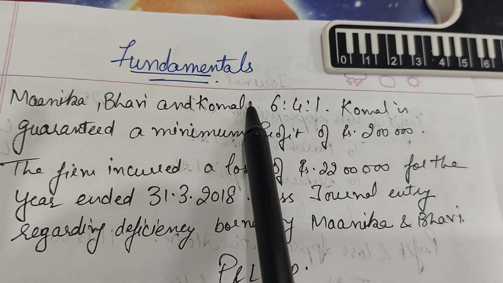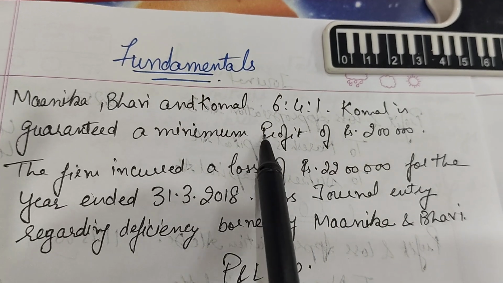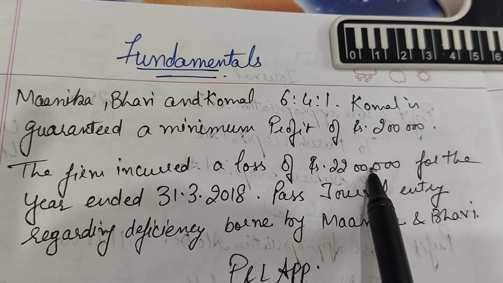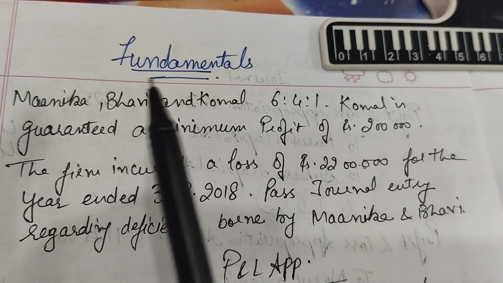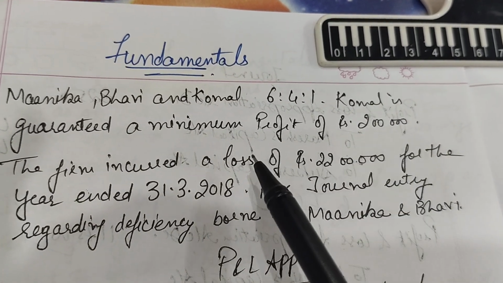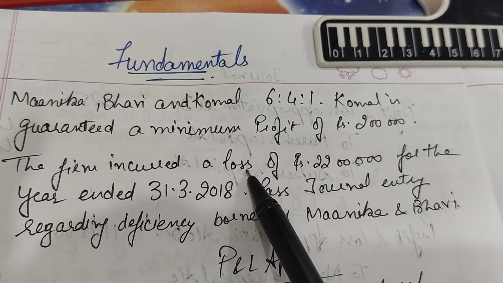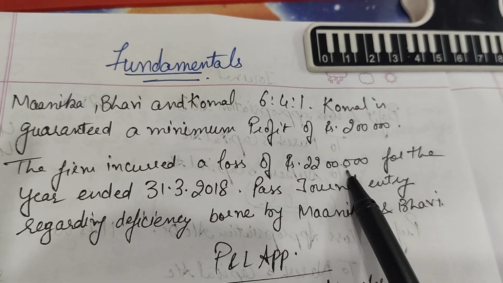Manika, Bhavi and Komal have a profit sharing ratio of 6:4:1, and Komal is granted a minimum profit of 2 lakh when the firm actually incurred a loss of 22 lakh. The partners have granted one partner a minimum profit, but the firm itself incurred a loss. So what you have to do in this particular case,